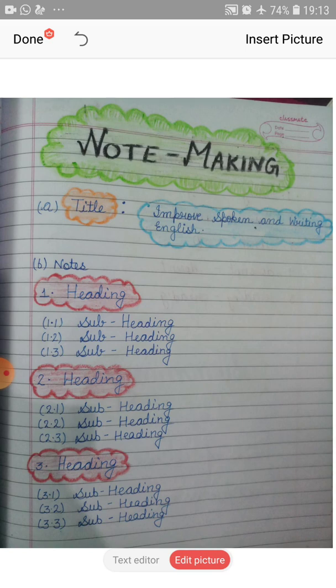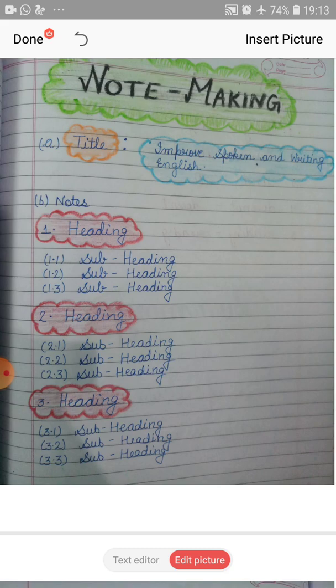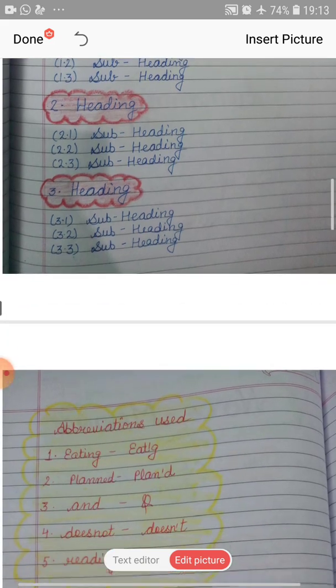Like in your first passage, it is described that why English is important. So your first heading is importance of English. Then its subheading. In subheading, you will include the important points that why English is important. You will introduce those points in subheadings. You will also do its subsections. Then in second passage, it is necessary that you will divide into heading and subheading. In the same way, in the third passage, you will find out a suitable heading, then its subheadings. I think it's clear to you.